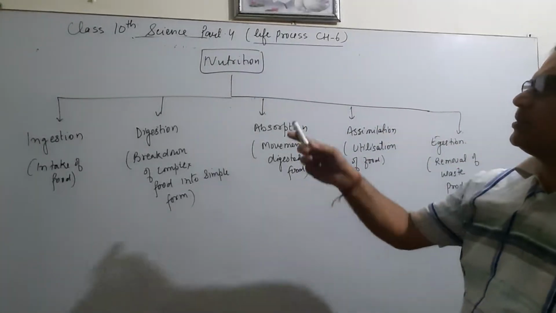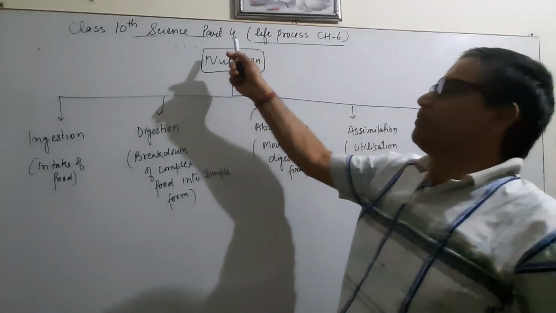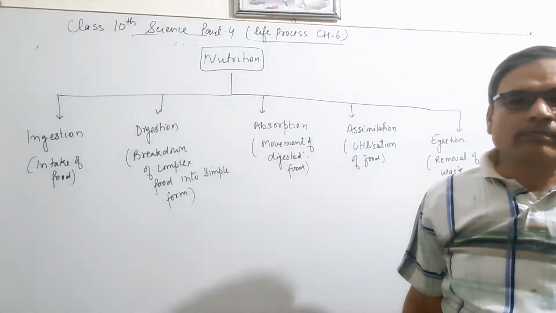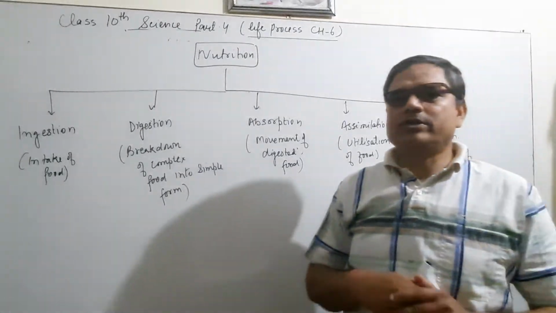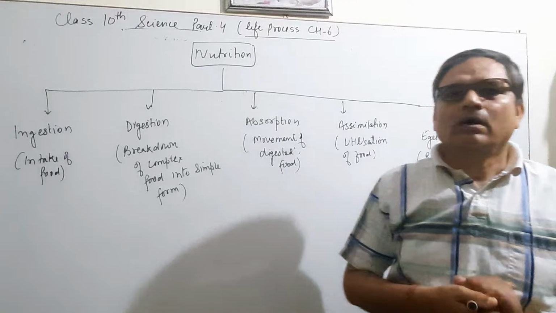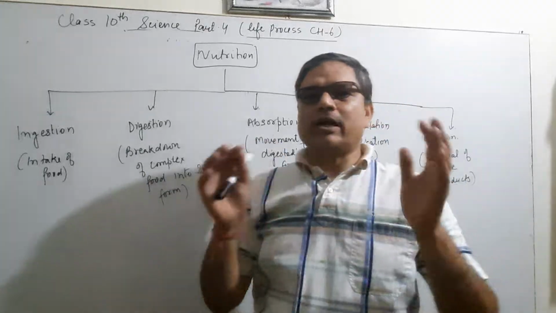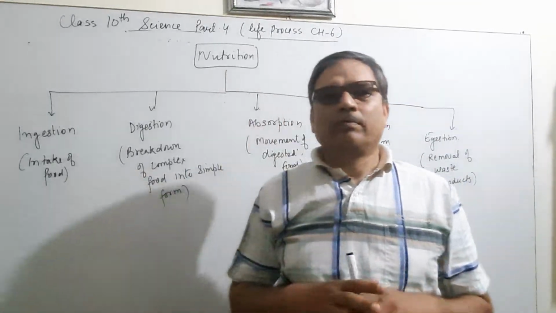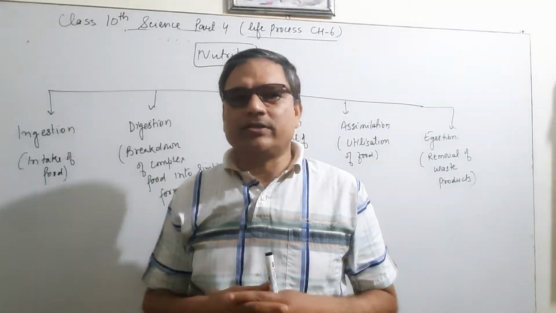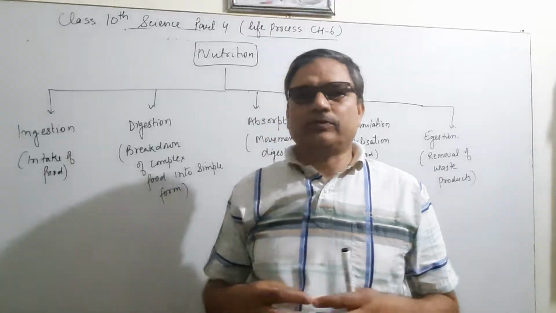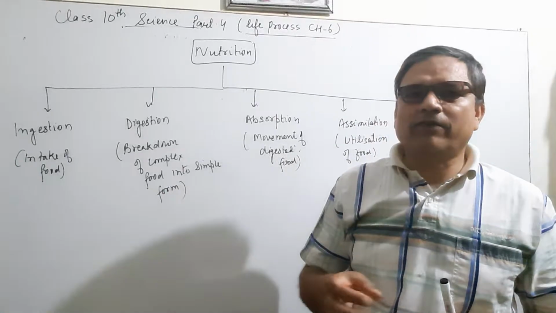And now today we will start the chapter Life Process 6, part 4 of class 10 science. Today we will discuss nutrition in human beings, which is similar to the amoeba. But in amoeba, the whole surface, the whole cell, performs all those functions. But in human beings, as the complexity increases, the cells are multicellular, more than one, and they perform specific functions.